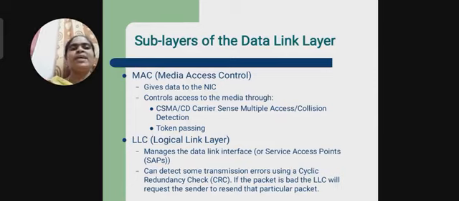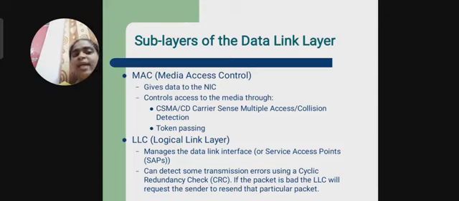So what are the sublayers of the data link layer? One is MAC, Media Access Control, along with the NIC, Network Interface Card, and it avoids collision and handles token passing. The other is LLC, Logical Link Control. From that we can manage the data link interface and detect transmission errors by using techniques called VRC, LRC, and cyclic redundancy check.